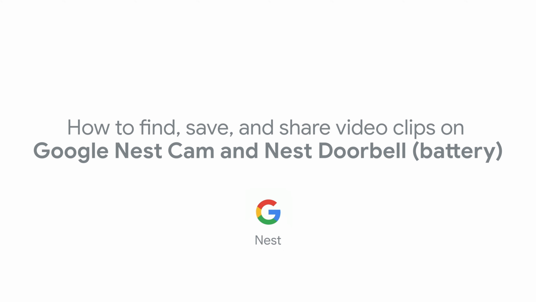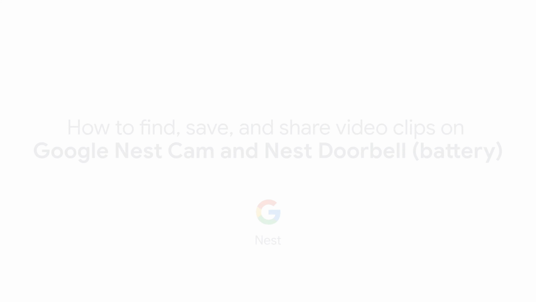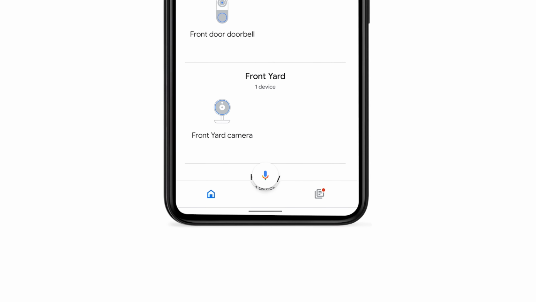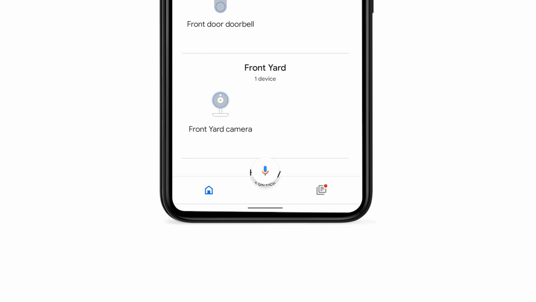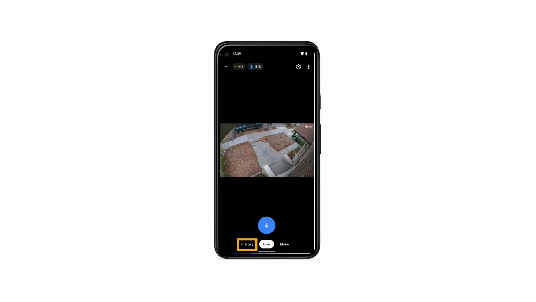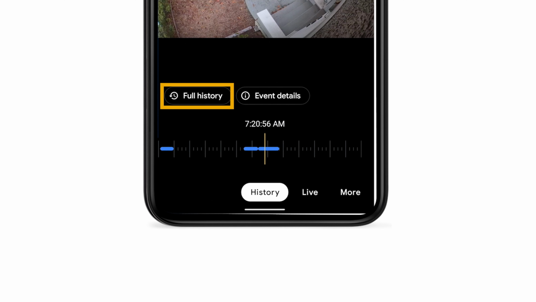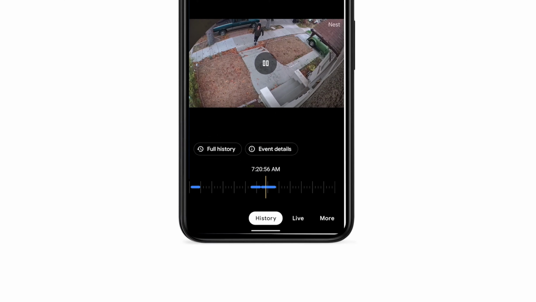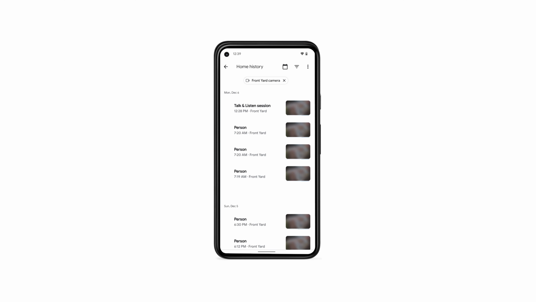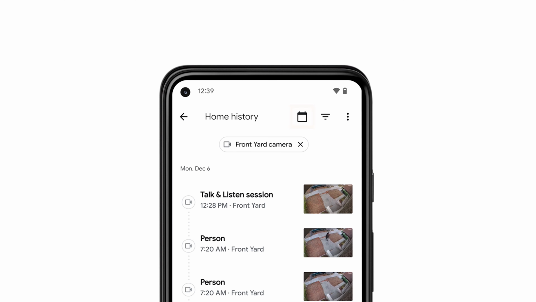How to find, save, and share video clips from Google Nest Cam and Nest Doorbell Battery. Open your camera from the home screen and tap History. Search for events by sliding your finger over the timeline. Recorded events appear blue. Open Full History to see activity organized by date. Tap Calendar to view events on a specific day or select a date range.